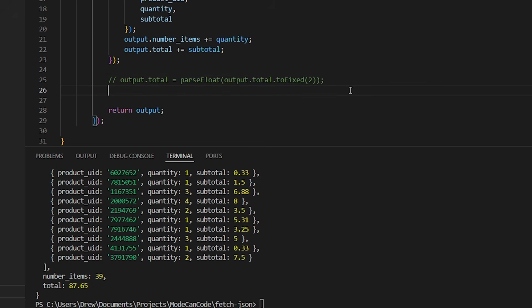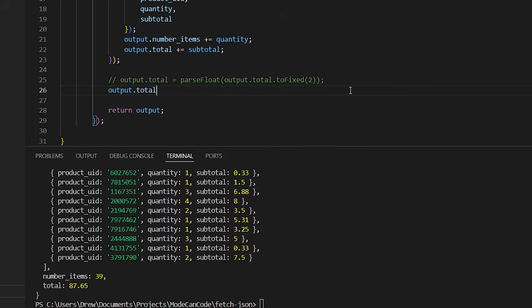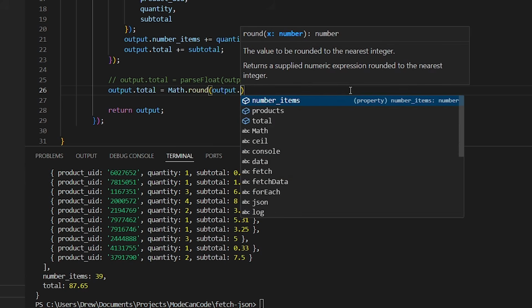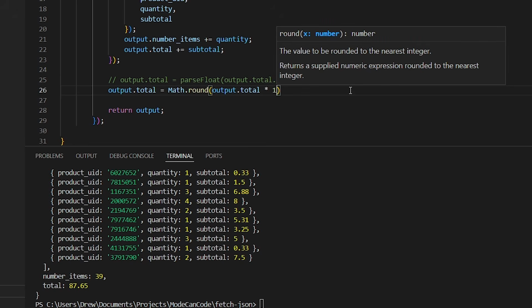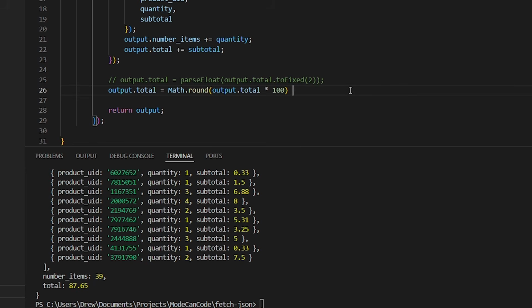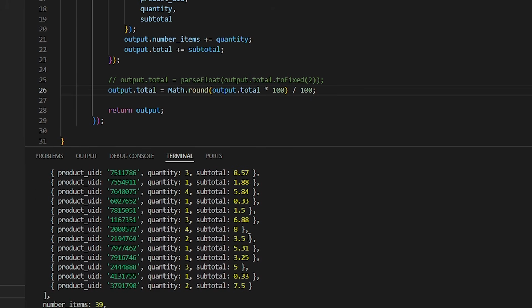Maybe we could also do Math.round. But this rounds it to the nearest integer. What we could do is multiply it by 100 and then divide by 100. Let's see what happens. Same thing. Alright, so that is how I would resolve that part of the test had I given it another shot.